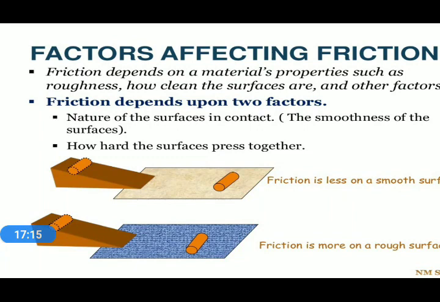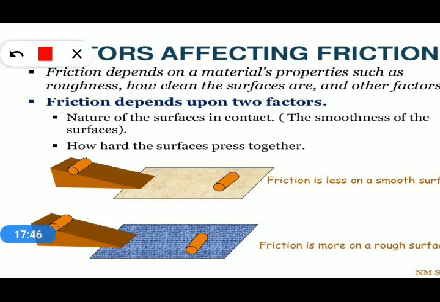Now, factors affecting the friction. Friction depends on material properties such as roughness, how clean the surfaces are, and other factors. Friction depends upon two factors. First, the nature of the surface in contact, the smoothness of the surfaces. Second, how hard the surfaces press together, which is another factor also affecting the force of friction.